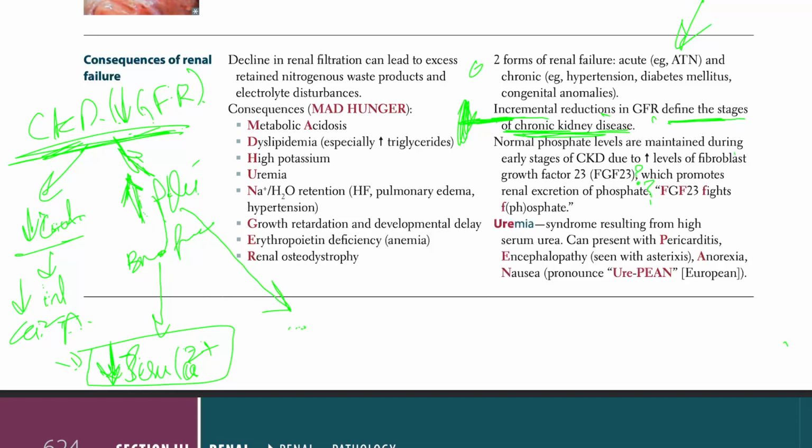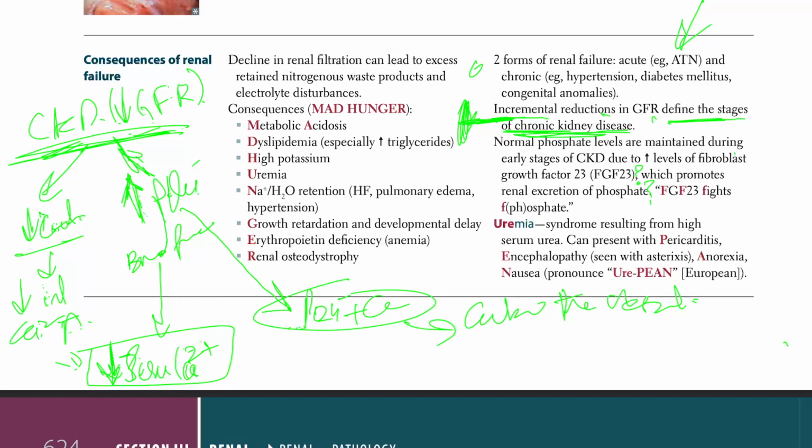But over time, this phosphate causes vascular calcification because it's binding to the calcium. So calcium and phosphate both calcify the vessel.